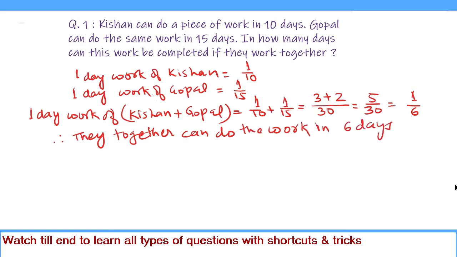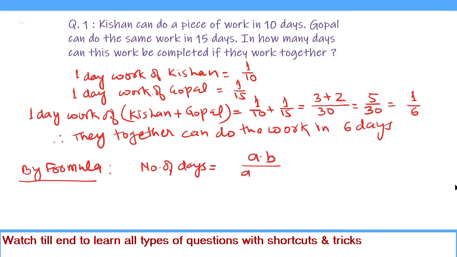This we can solve by the formula method. Number of days equals A into B upon A plus B. This means the number of days of one person into the number of days of the second person, divided by the sum of the number of days of the two persons.